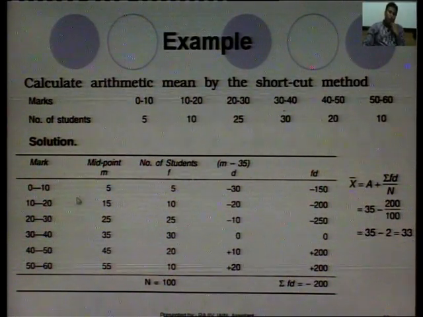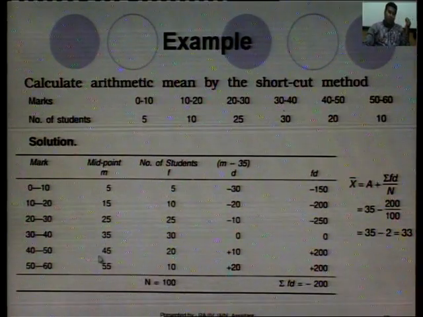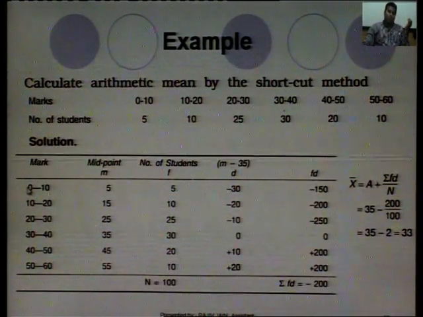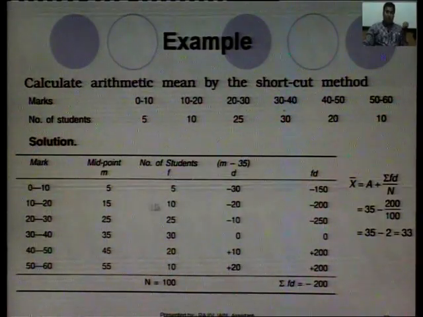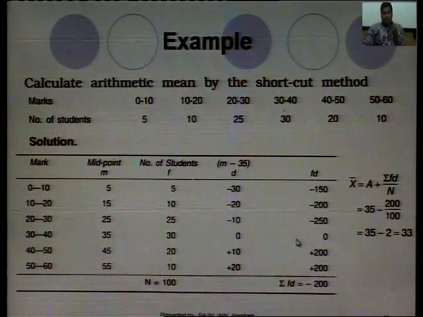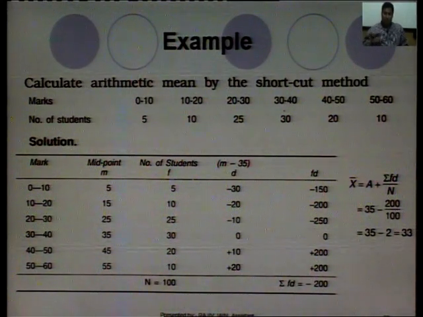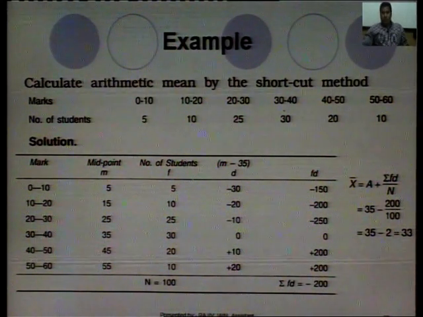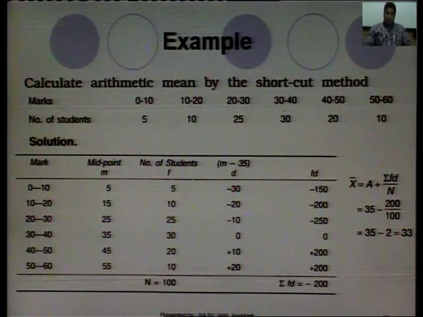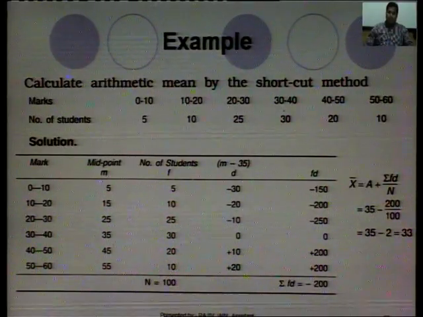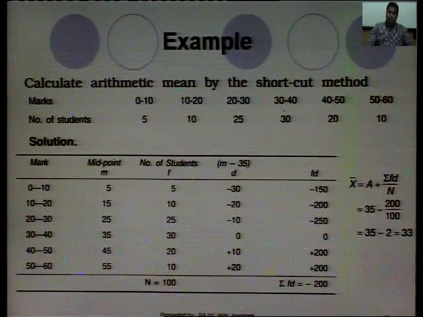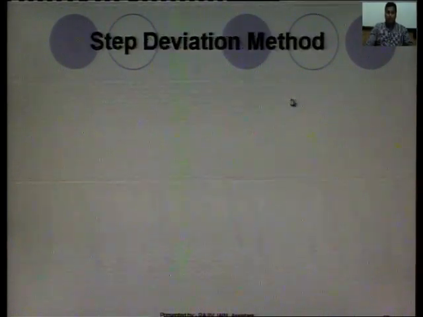Normally shortcut method is used when the mid values are quite high, suppose 0 to 100, 100 to 200. In that case, the value will be quite difficult to do the multiplication using the pen and paper. When using the calculator, the values are much easier, but when we use pen and paper, the calculation must be short. So, that is why we have developed the shortcut method.